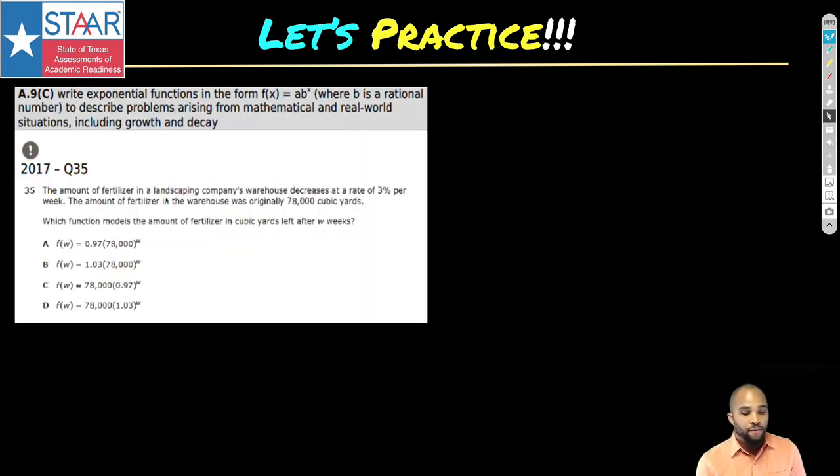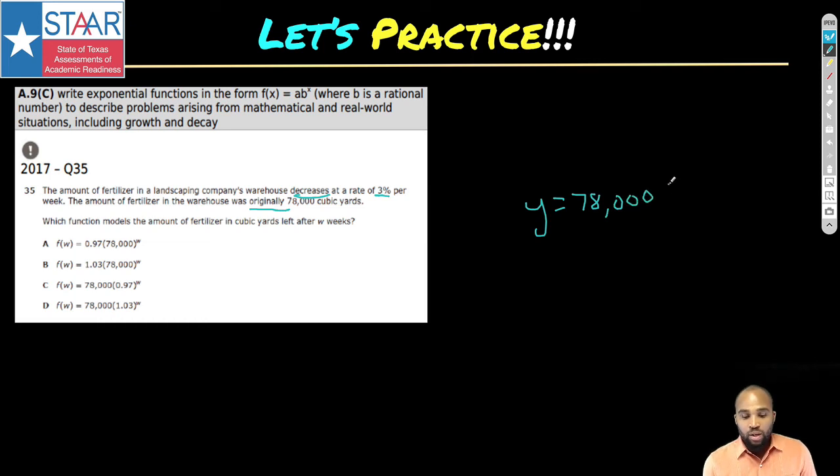What about this one? The amount of fertilizer in a landscaping company warehouse decreases at a rate of 3%. So it's decreasing. Sometimes it's good to highlight these key features. The amount of fertilizer in the warehouse originally, hey, there's that word, we started out with 78,000. Which function best models this? So I'm not even going to look at the function. I know I'm going to say y equals, we're starting out with 78,000.